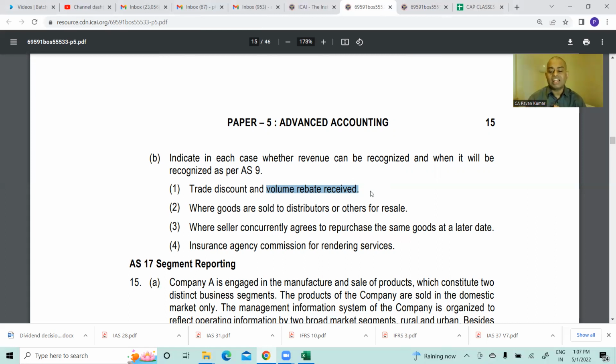I went to Samsung and I asked, hey, can you give me 20% discount? Then they said, in a year, if you purchase 1 lakh mobile phones from me, then I will give you 20% discount. First month I purchased 8,000 units. Second month I purchased 20,000 units. First month no discount. Second month no discount. Third month I purchased 8,000 units again. Fourth month I purchased 14,000 units. Fifth month I purchased 18,222 units.